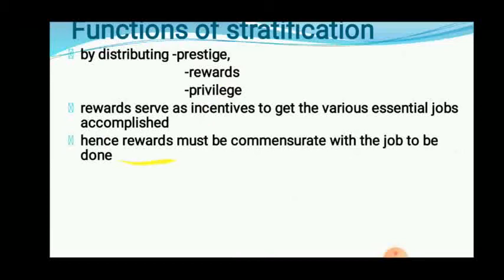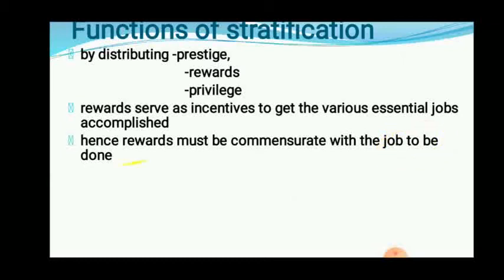Hence, whatever rewards we are giving, whatever money we are giving, that must be commensurate. Commensurate means it should be at the level of the job to be done. For example, if we approach the barber for a haircut, but you offer a very small amount of money to him, then next time he will not do this kind of job for you.